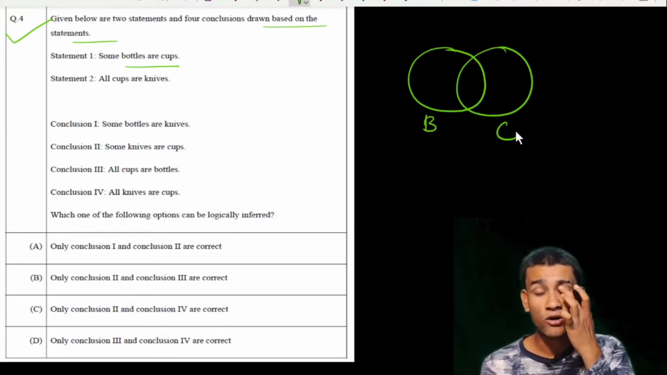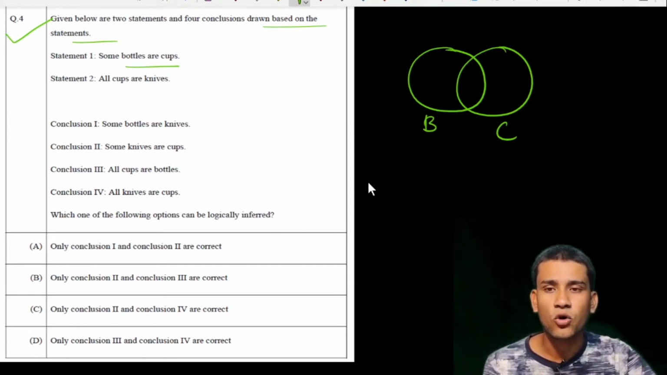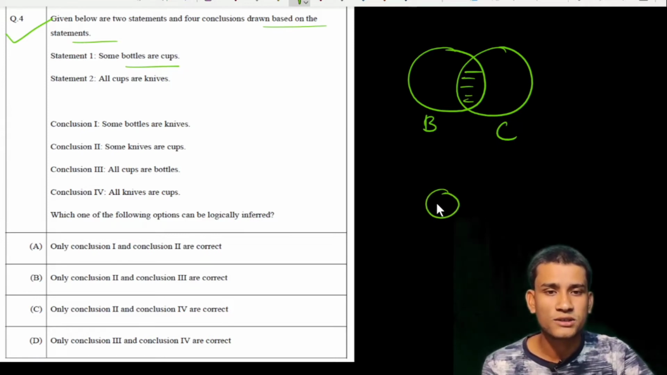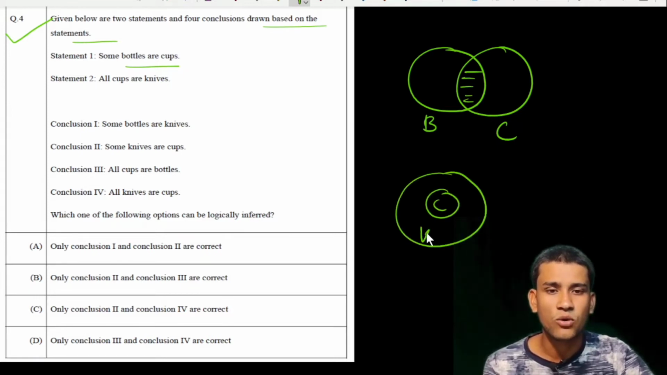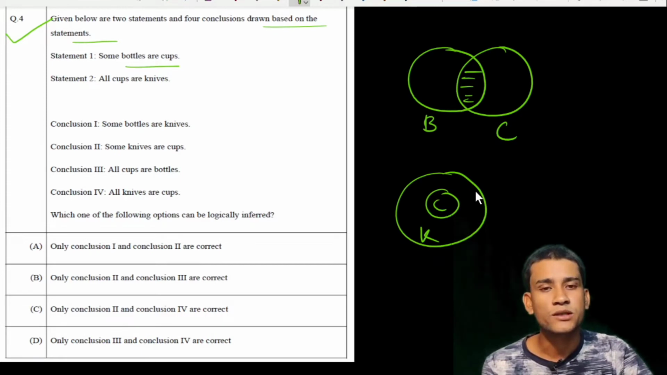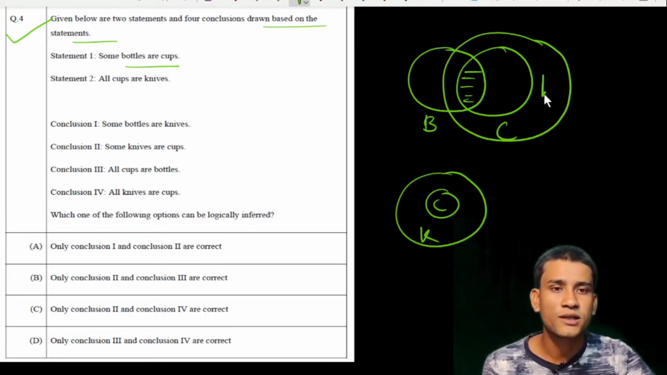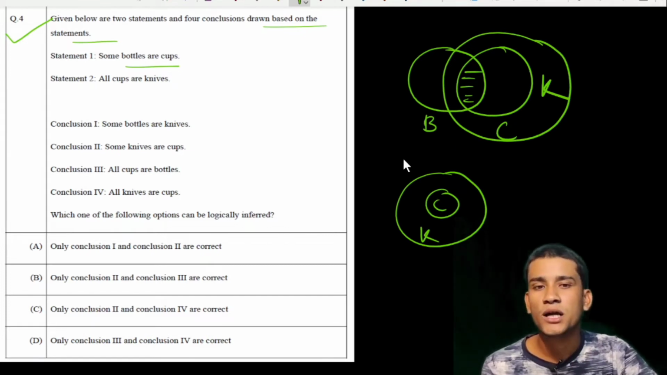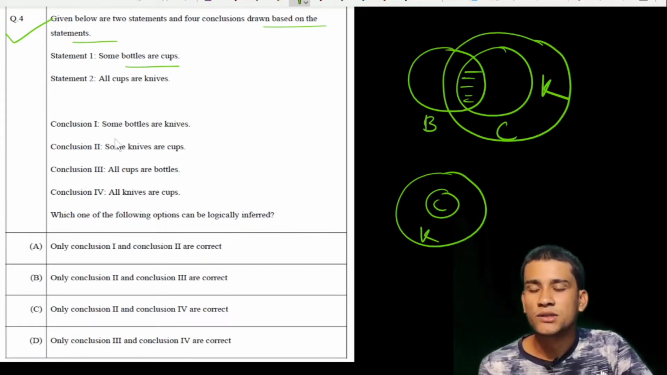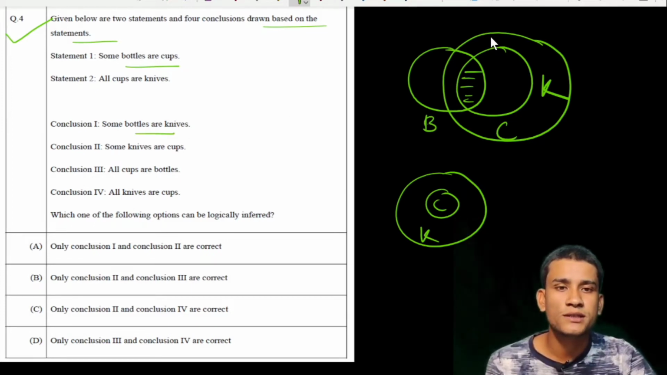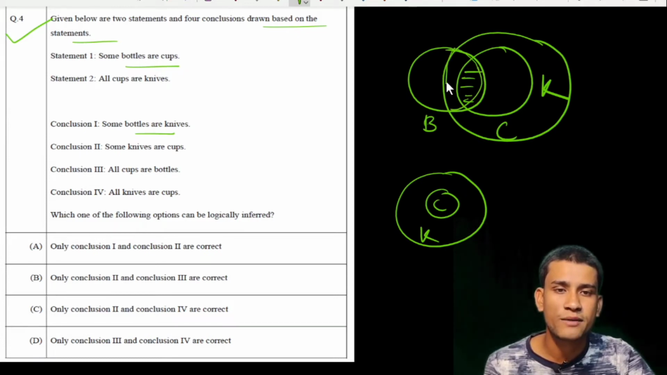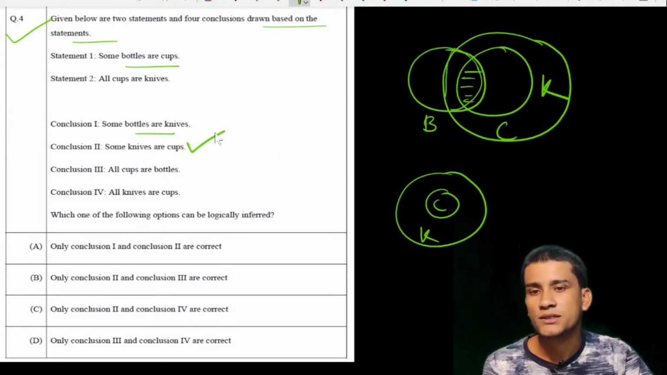And all cups are knives, which we represent by a Venn diagram like this. So these are cups and these are knives, so all cups are knives. Therefore there is a bigger circle which is knives. Now if we go to the conclusions, conclusion 1 says that some bottles are knives. This portion of bottles is knives also, so conclusion 1 is correct.